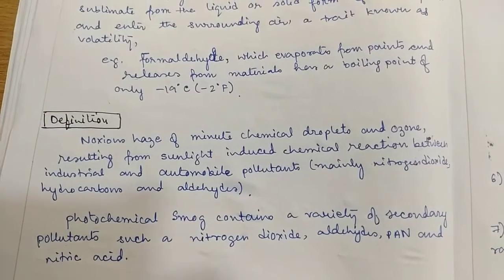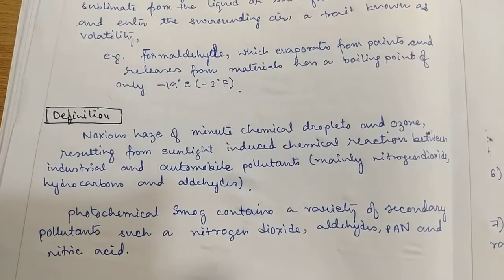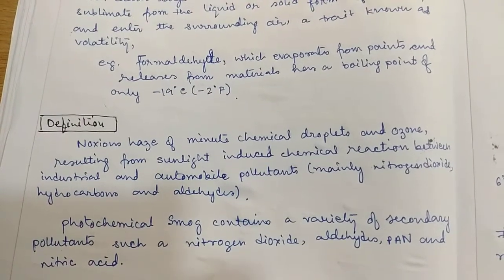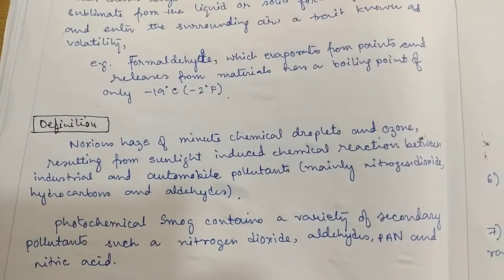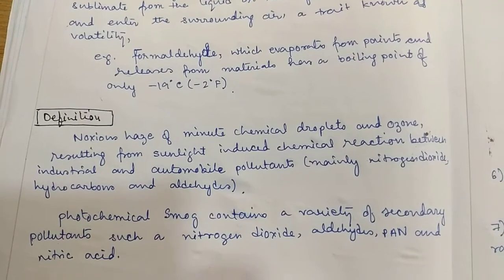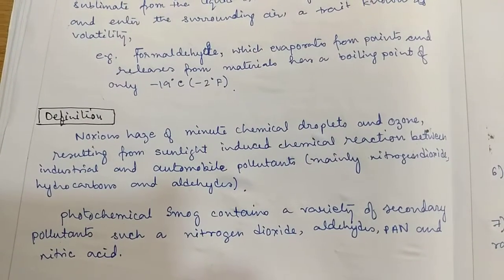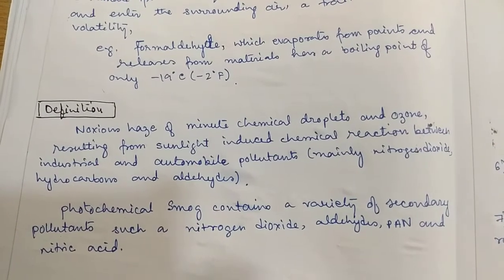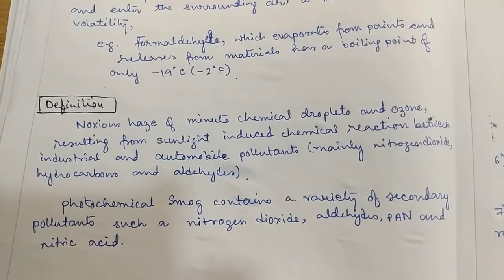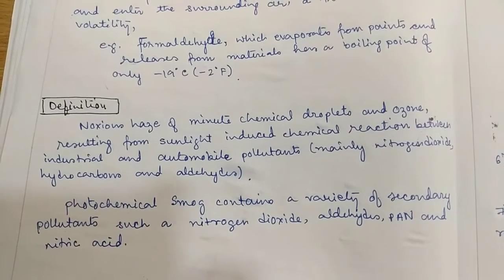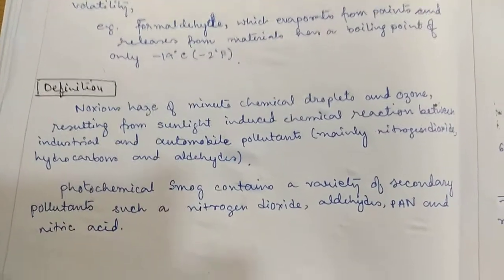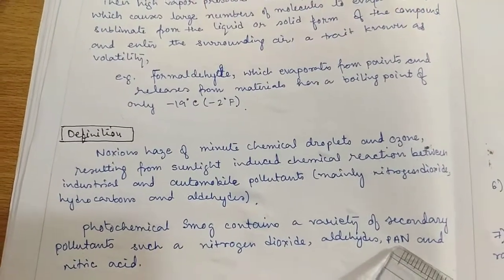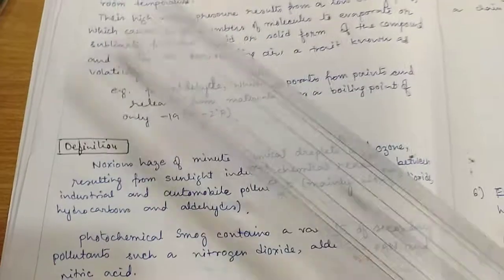Definition of photochemical smog. It is a noxious haze of minute chemical droplets and ozone resulting from sunlight induced chemical reactions between industrial and automobile pollutants, mainly nitrogen dioxide, hydrocarbons and aldehydes. Photochemical smog contains a variety of secondary pollutants such as nitrogen dioxide, aldehydes, PAN and nitric acid. What is PAN? Let us discuss it through the formation of photochemical smog.